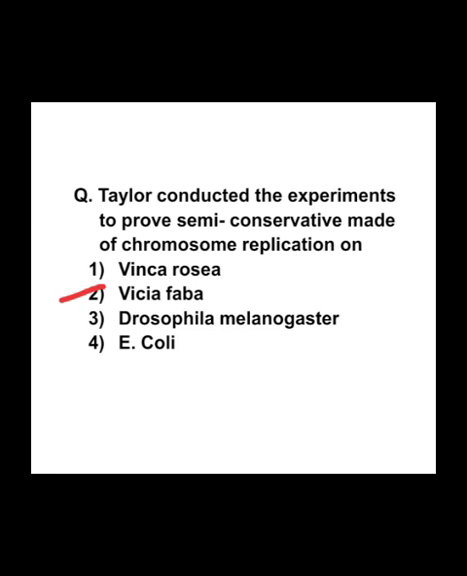The use of radioactive thymidine to detect the semi-conservative mode of replication of newly synthesized DNA in the chromosome was performed on Vicia faba by Taylor and colleagues in 1958. This is very important. This experiment proved that the DNA in chromosomes replicates semi-conservatively. Hence, the option 2 is correct.